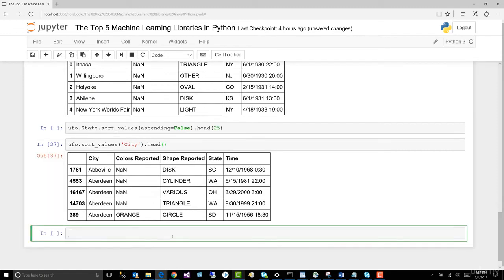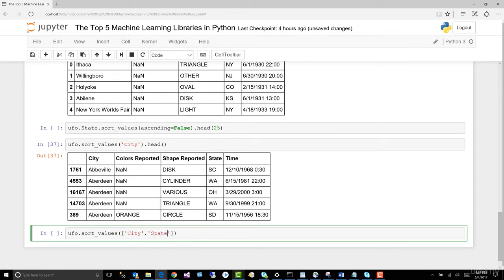All right, let's add one final sort. And this time we're going to sort by two values. UFO dot sort underscore values, quotes, brackets, and the first thing we want to sort on is city. So we'll put single quotes, city will come out, we'll put a comma, and then the next thing we want to sort on is state.